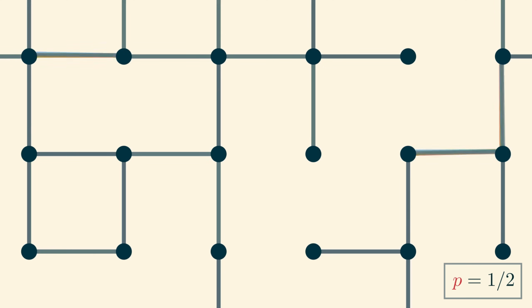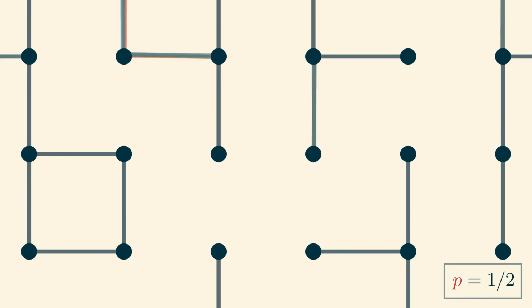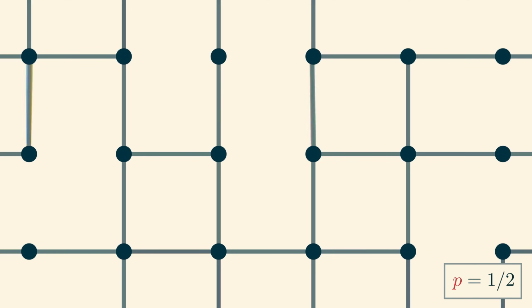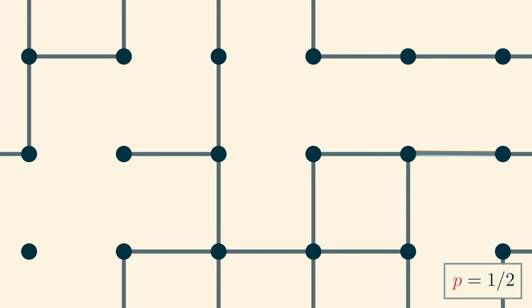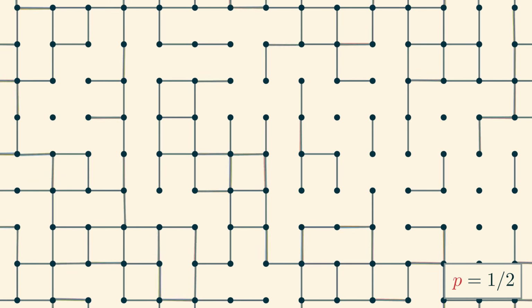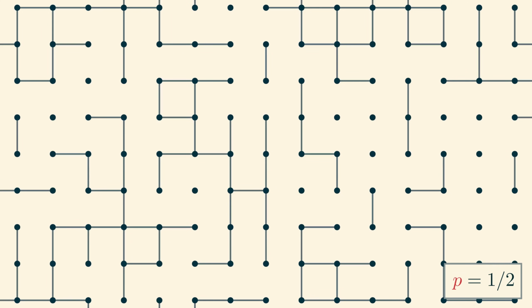And it's very important that all of these decisions are being made independently. So what happens in one part of the network doesn't have any influence over what happens somewhere else. In other words, this is a local rule for deciding whether an edge is deleted or not. Once every edge has made its decision, we get a new graph, which is a subgraph of the infinite square grid. Since every edge's decision was random, the entire graph structure itself is now random.